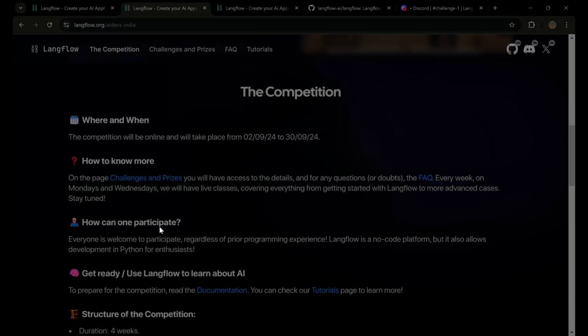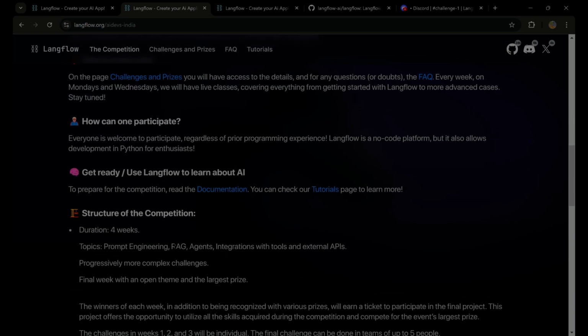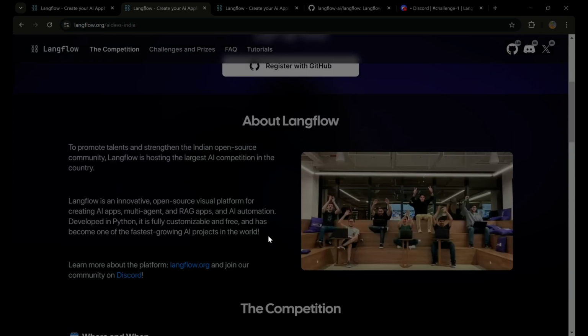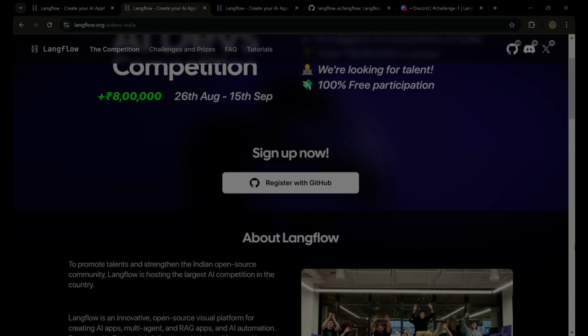The competition is divided into four challenges, and the topics are prompt engineering, RAG, agents, and integration with tools and external APIs. And as we proceed with each challenge, the complexity will keep on increasing. And if you think you are a little late, then good news. You can still be a part of the challenge and you can register until 23rd of September. So let me show you how to register for the challenge.